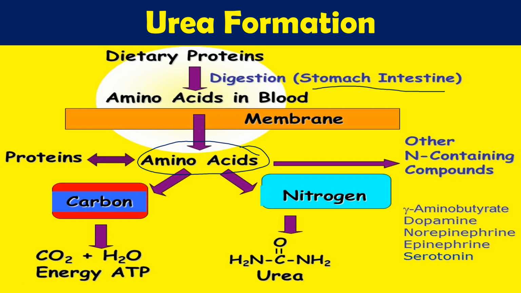If you see the structure of an amino acid, it has one amino group and two other carbons: one is the COOH group, then the central carbon, and it has an R group. The carbon skeletons are metabolized into carbon dioxide and water. The amino group is the nitrogen source. It is metabolized and gives us ammonia. That ammonia is converted into urea, and finally it is excreted.